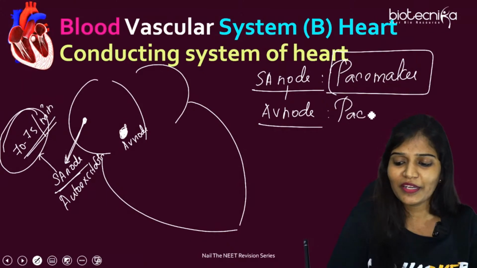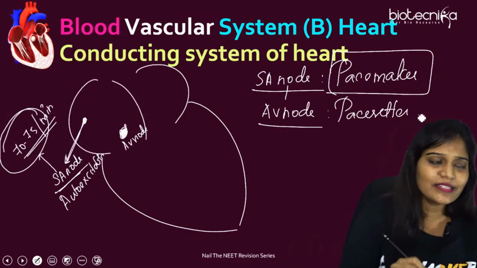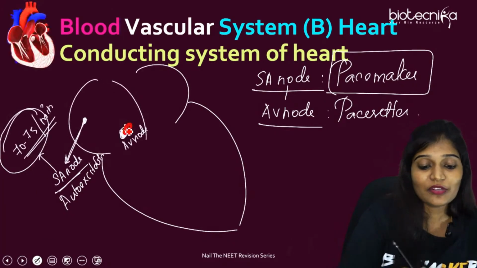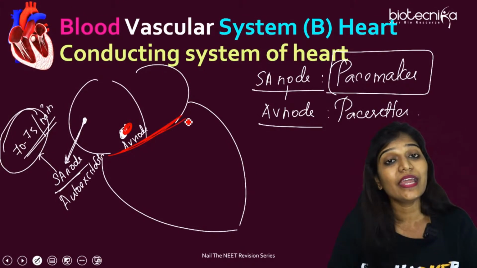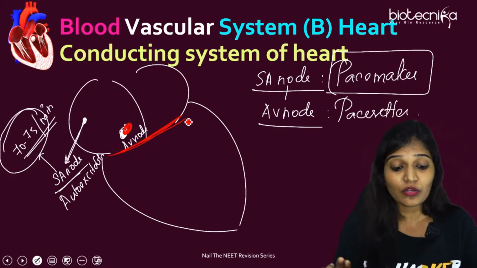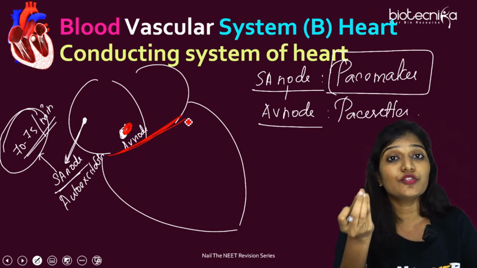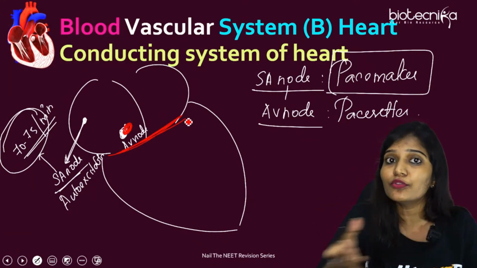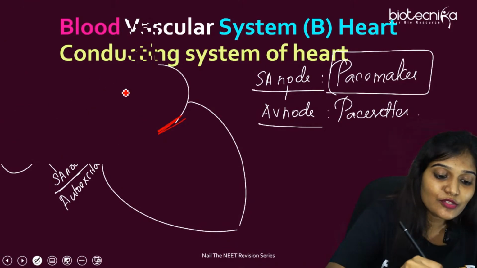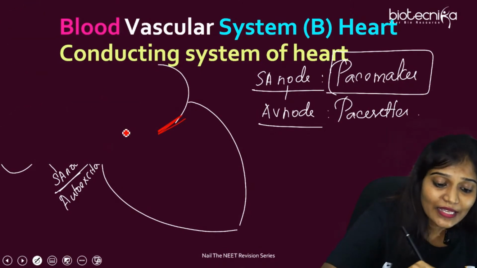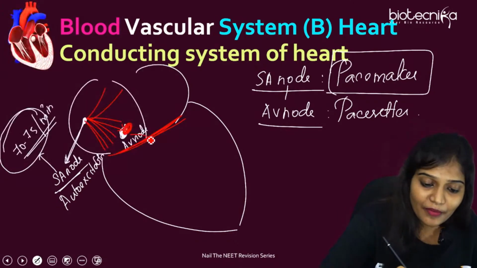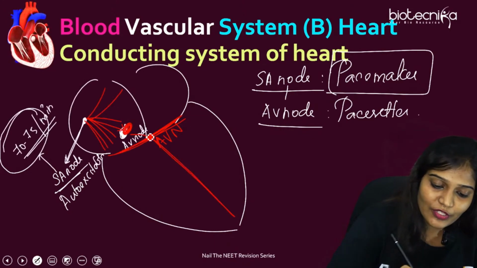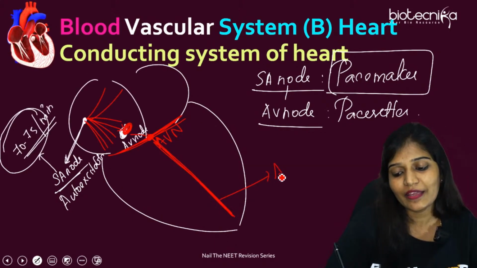This is important. But now the question is, ma'am, the heart can send the impulses directly, right? Why do they need to have something in between here? Because I told you, this area is going to be the right AV wall and left AV wall, or septum, we can say. They are made up of thick connective tissue made of collagen and elastin, and impulses cannot go through that area. That's why they send impulses to the complete atria, and to the AV node, which we can call AVN. And from here there is going to be the AV bundle.